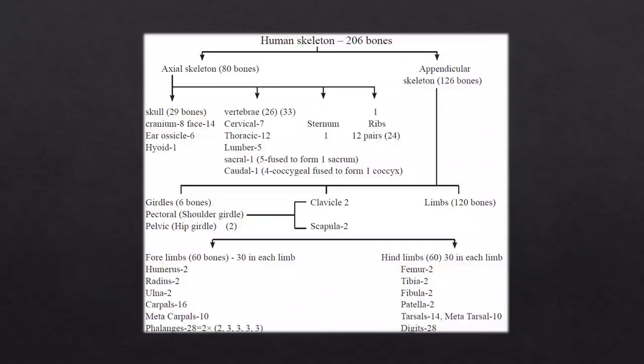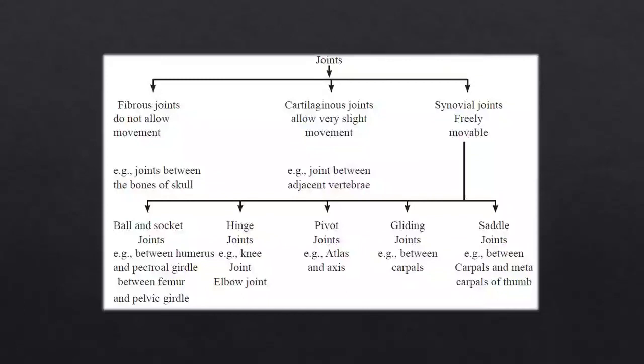And when we talk about the joints, there are three types: fibrous joint, cartilaginous joint, and synovial joint. Now, when I segregate the synovial joints, they are ball and socket joint, hinge joint, pivot joint, gliding joint, and the last one, saddle joint. So this was all about locomotion and movement.